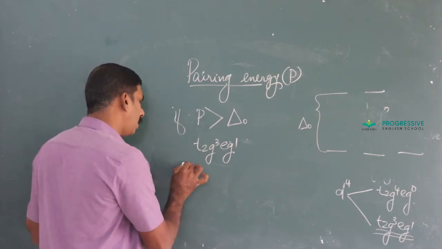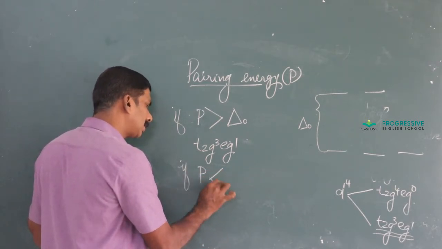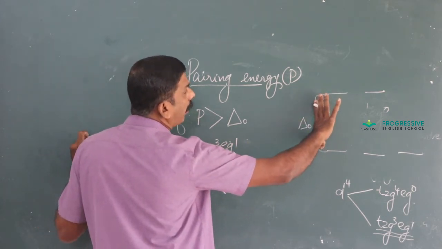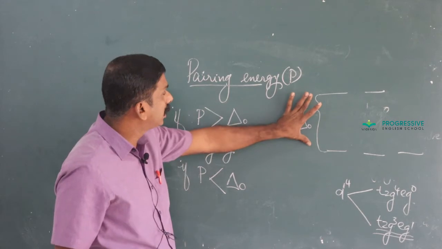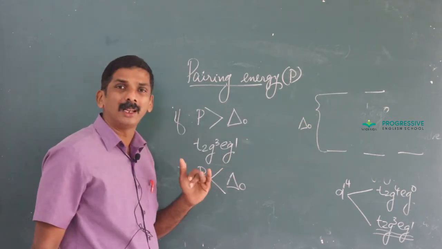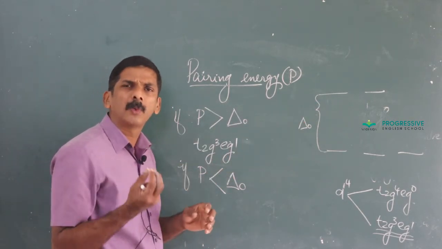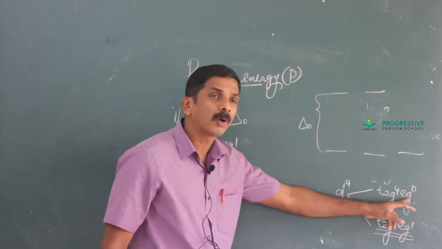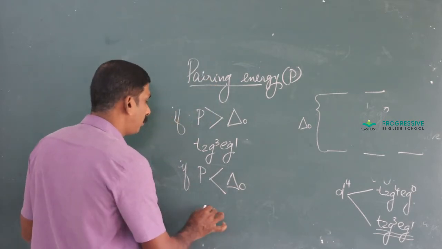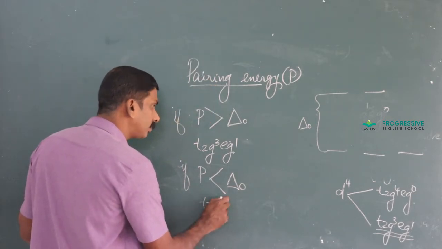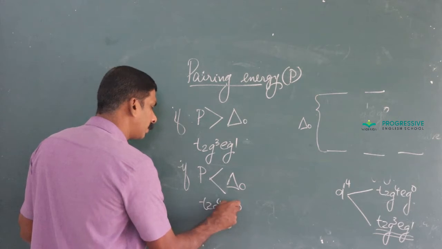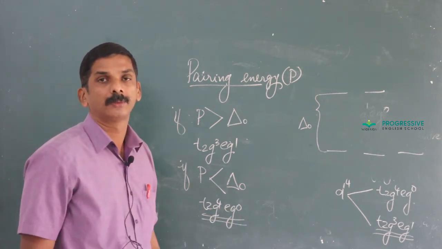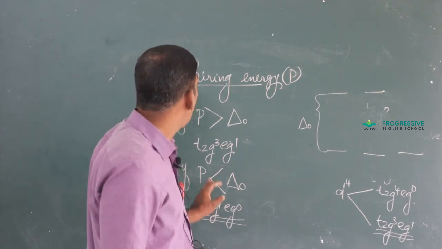And in the reverse case, if pairing energy is less but crystal field splitting energy is large, this amount of energy is large but pairing energy is less. A small amount of energy is required to pair the unpaired electron. Obviously the configuration is T2g4 Eg0. That is the actual configuration.